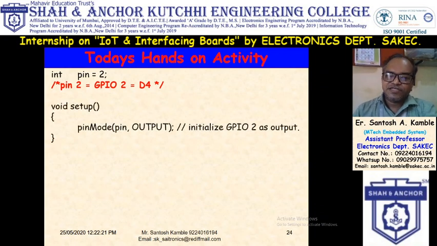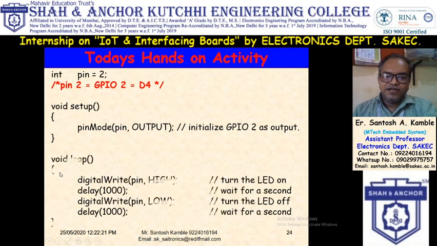Then this is your setup and loop. The code is same as for LED blinking in Arduino. So pinMode, pin comma output. In the loop, digitalWrite pin comma high, wait for some time. digitalWrite pin comma low, wait for some time. So this is the simple program, same as LED blinking in Arduino, but the difference is if you write 2, it is GPIO2. If you want D2, then you have to write D2 here. But right now we are using GPIO2, which is the D4 pin, which has the onboard LED.